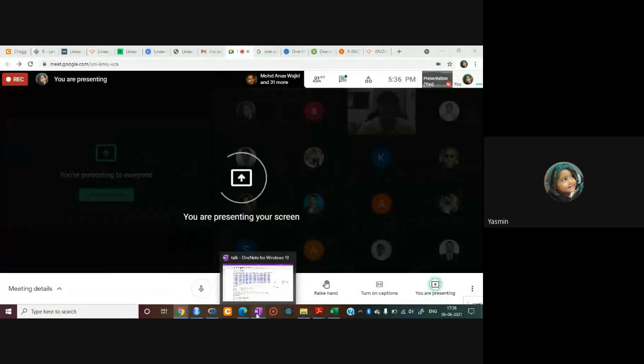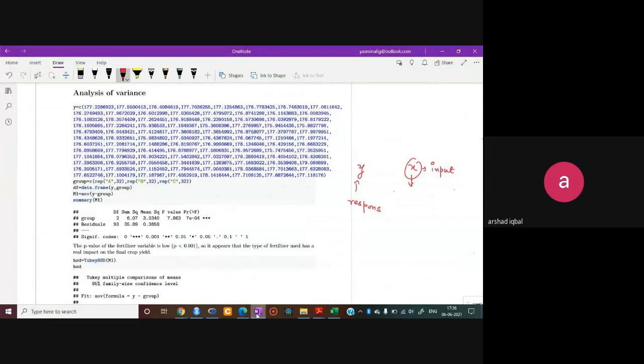If that x input variable is not continuous but is a categorical variable, right? In simple and multiple linear regression models, the input variable, which is called the explanatory variable, is a continuous variable. But when this variable is categorical, in that case we use analysis of variance.